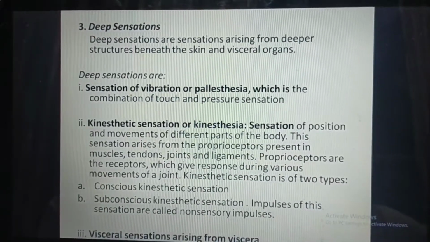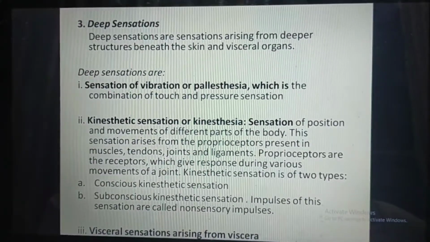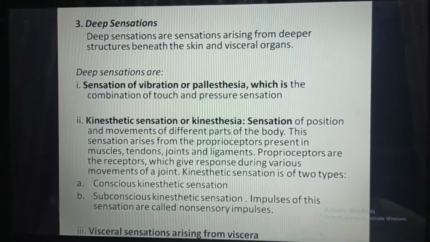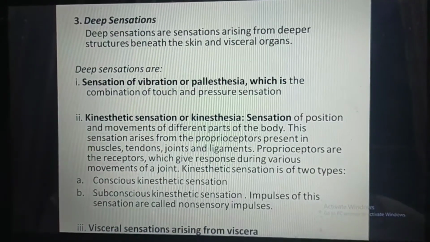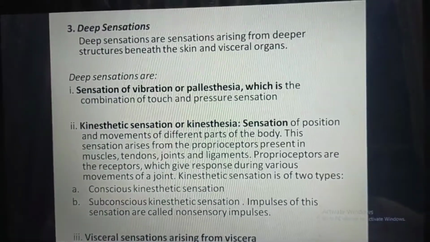Kinesthetic sensation again divides into two types. First is conscious kinesthetic sensation, and the second is subconscious kinesthetic sensation. Impulses of this sensation are called the non-sensory impulses, and the third is the visceral sensation arising from the viscera.